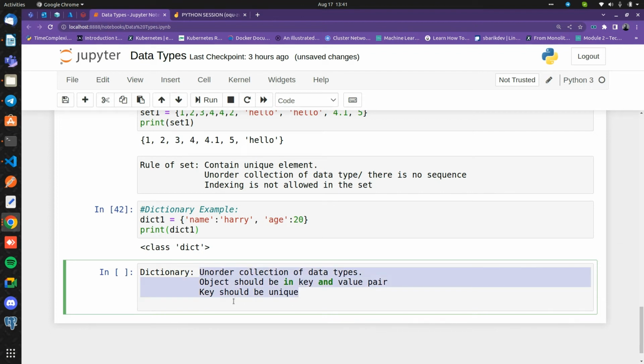And if I'm declaring multiple elements, they should be separated by a comma. So this is the pure rule of dictionary.